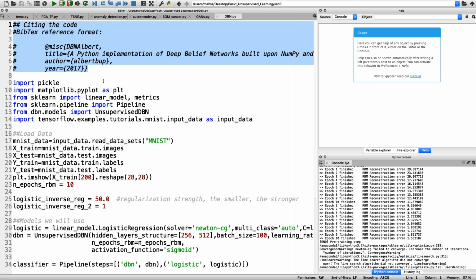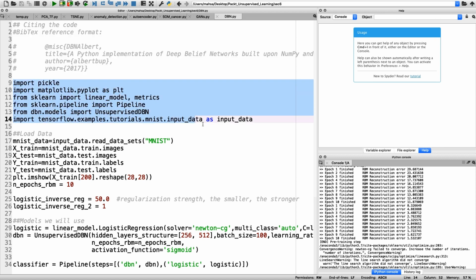In this part of the code that you can see, we have imported required libraries like Pickle for storing the data and keeping track of the model for future references, Matplotlib for showing the data, scikit-learn modules such as linear model for loading logistic regression as the final estimator of the DBN, and metrics for evaluation and report, and also pipeline with a series of transforms and a final estimator.